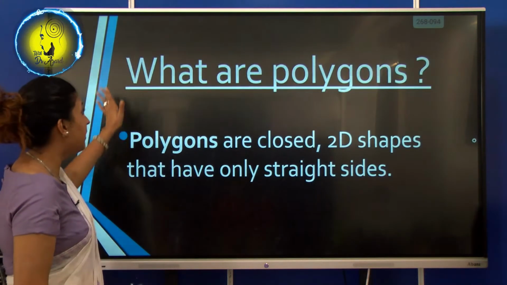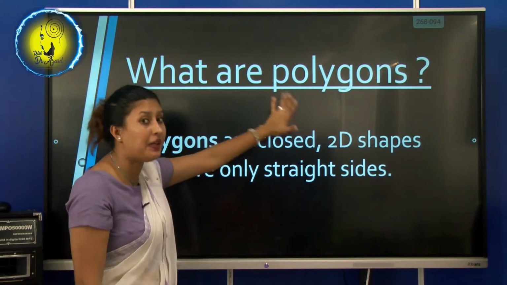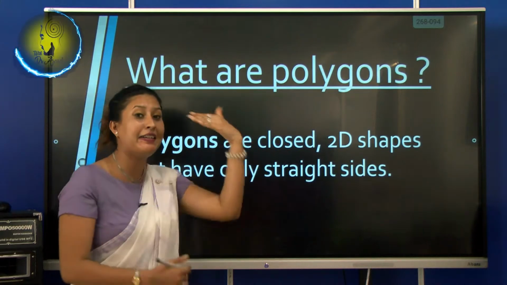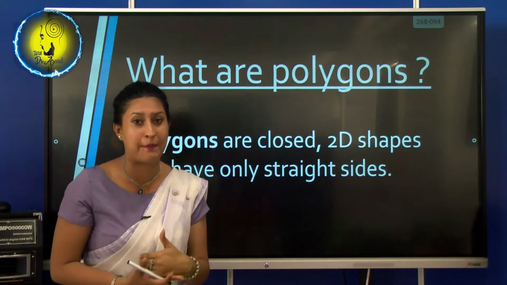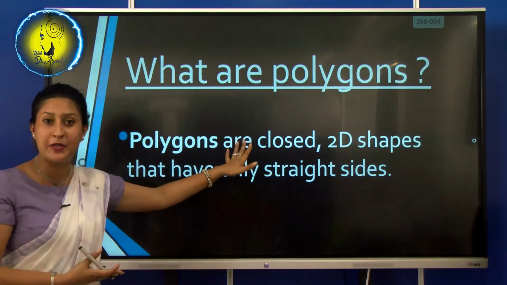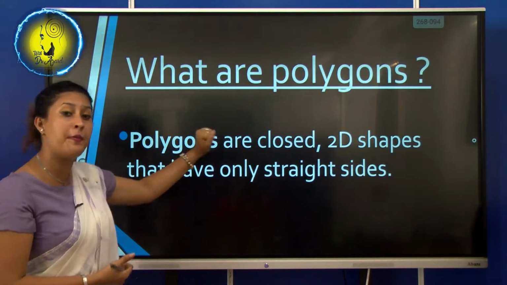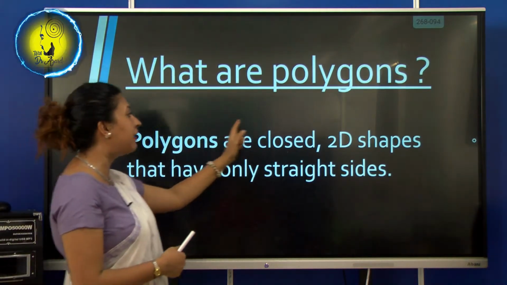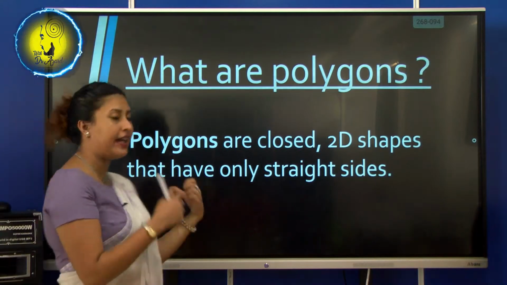Now, what are polygons? That was our main topic, right? I earlier gave a revision about the basic shapes. Now only we are coming to the subject, the topic that we are going to learn today. Polygons are closed 2D shapes that have only straight lines.